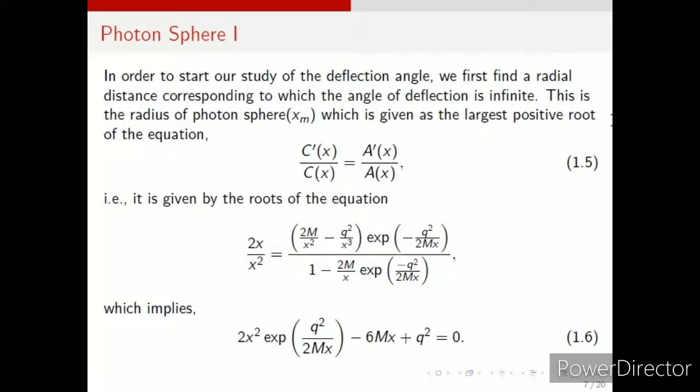Now the first thing that we have to do is find the location of the photon sphere. The photon sphere can be thought of as a radial distance, larger than the event horizon of course, at which when the light approaches the black hole, the light loops around the black hole. The angle of deflection is infinite. It is taken in this way because the light can be looping around the black hole if it approaches at this distance. So it is obviously very near the black hole, but it is farther away from the event horizon.